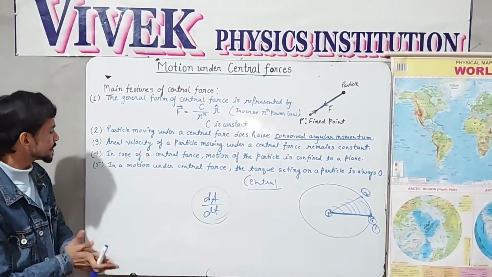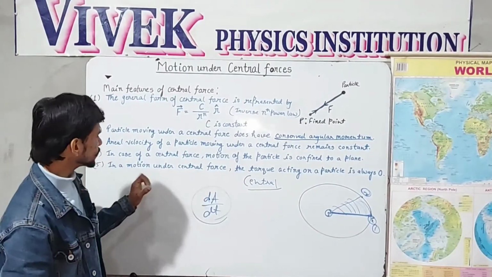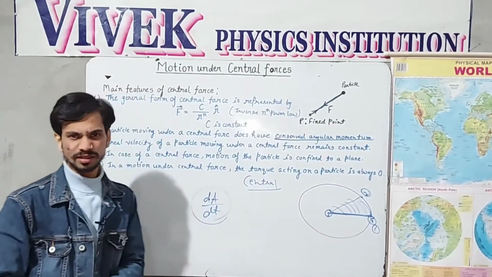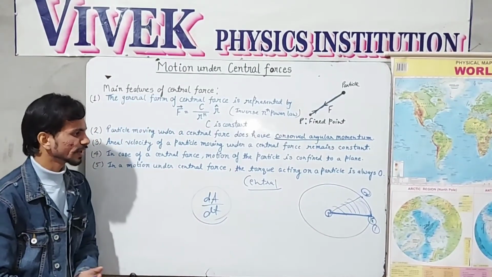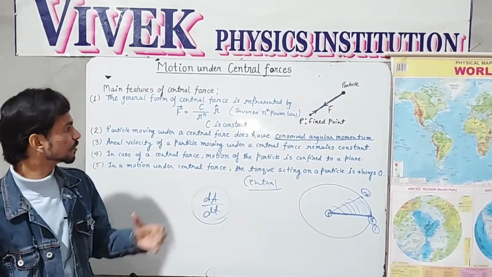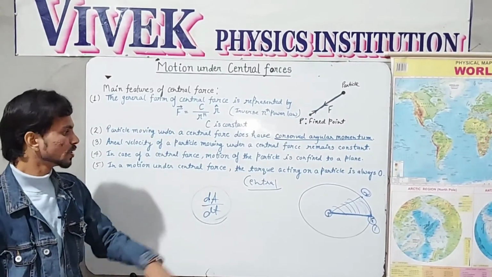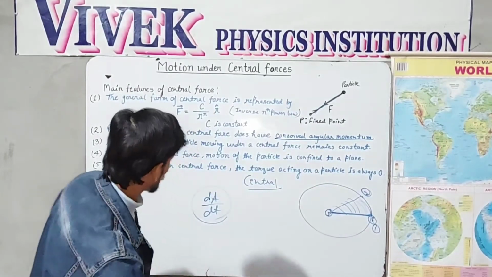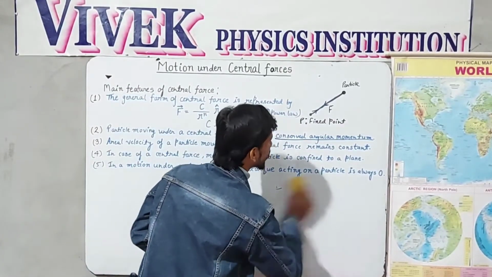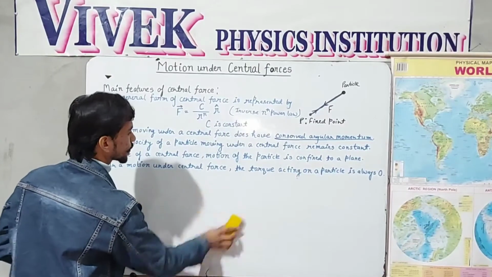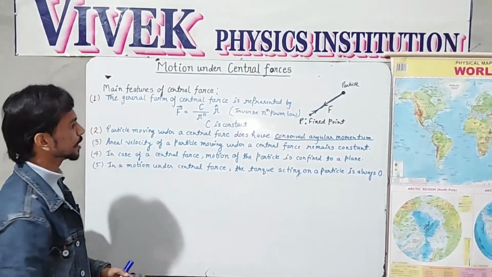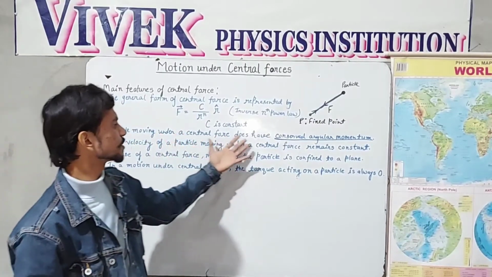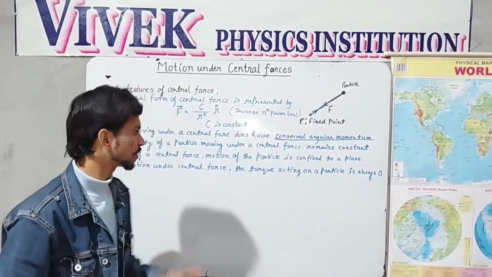The next point is, in a motion under central force, the torque acting on a particle is always zero. This is a basic thing. This can be derived by the concept of the central force. So one by one, let us prove all these points. First, we are proving that the particle moving under central force has a conserved angular momentum. Let us prove this point first.